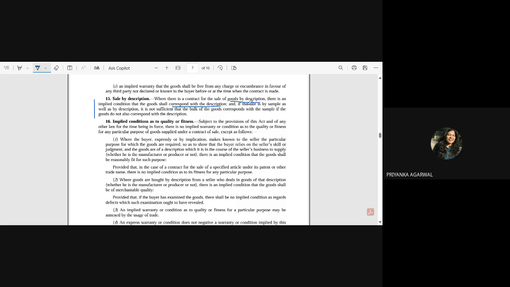Now in the second part it is saying that if the sale is by sample as well as by description, then it will not be sufficient that the bulk of the goods corresponds only with the sample. And this line, please let me know what you are understanding.